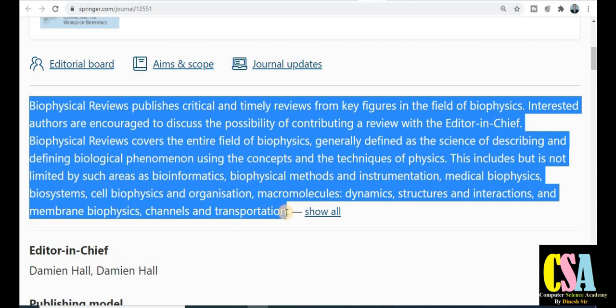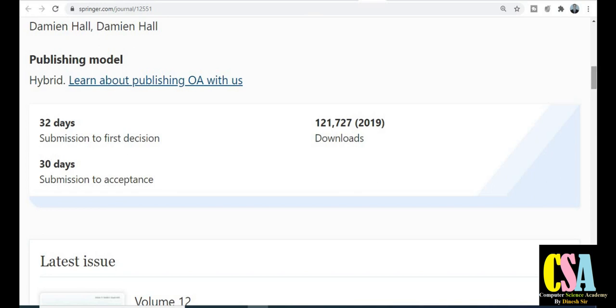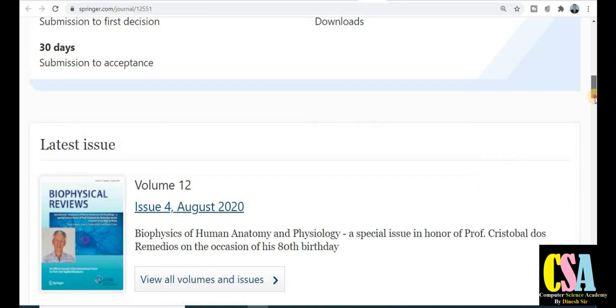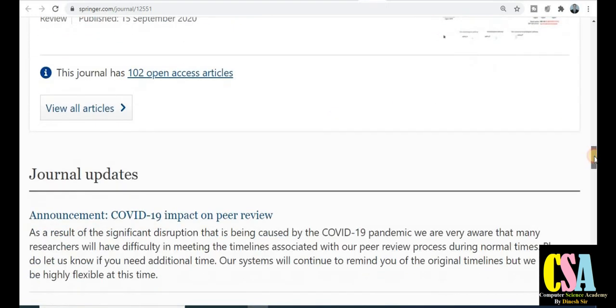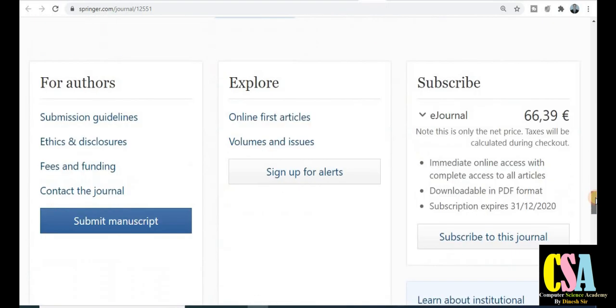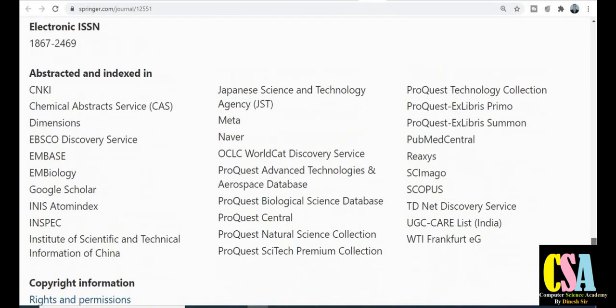This section provides the journal description, and if you want to know about the journal editor, the submission date, submission time, and first notification time, you will get all of it here. And if you are interested to see all the published articles, just explore this section and this particular title and journal updates. Here you will get all the detailed information about this particular journal.